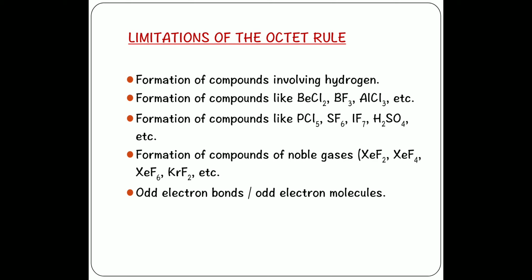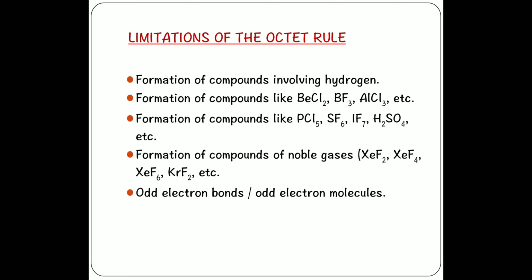Thirdly, formation of compounds like phosphorus pentachloride, SF6, IF7, H2SO4, etc. These are hypervalent compounds, meaning they have expanded octets. They have more than 8 electrons in their valence shell, but still they are quite stable. So this can also be considered a violation of the octet rule. Fourthly, formation of compounds of noble gases.